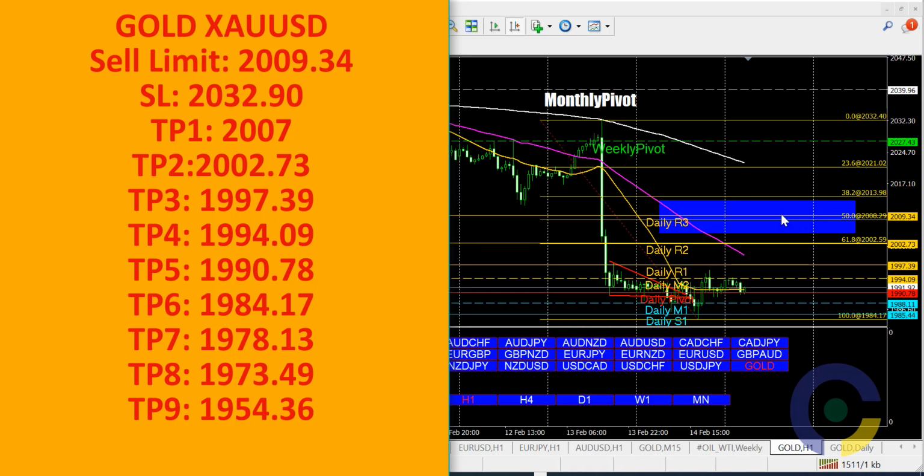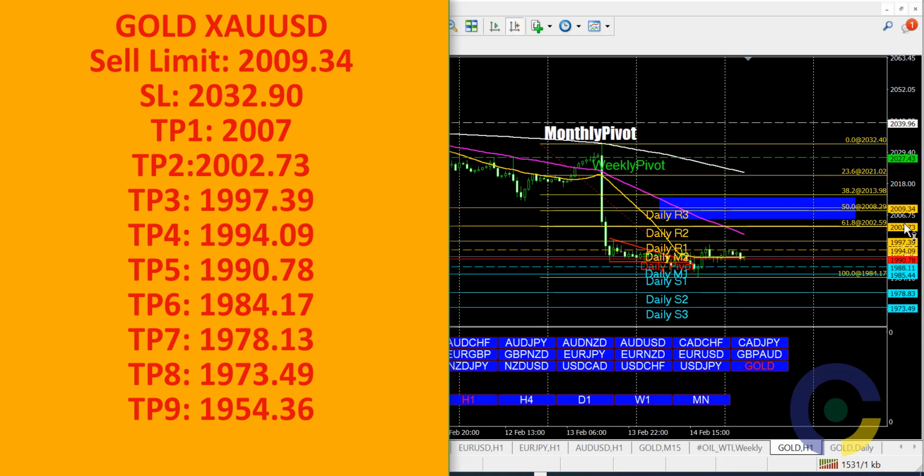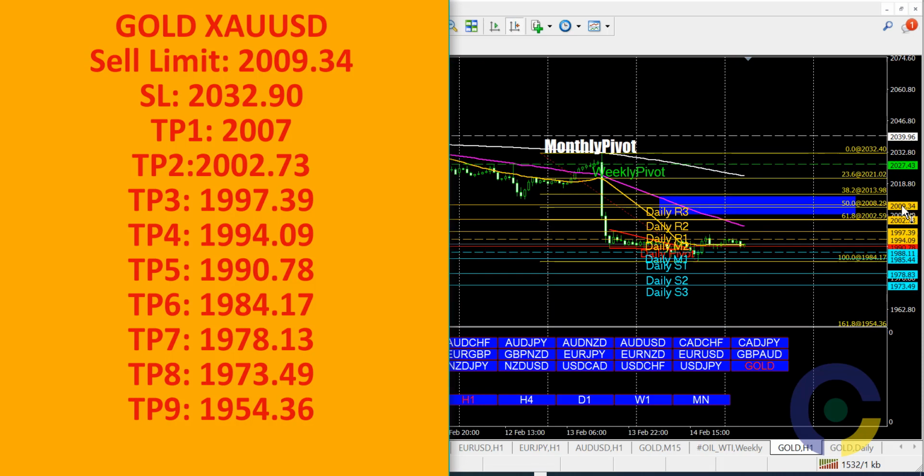If we find a good price action here, in our case, is price that we're expecting to get here to trigger our entry. Our stop loss should be somewhere above here. And then our take profit should be here. First TP should be around here. Maybe we'll just pick 20 pips first, before we take the second one around 2002, and then all the way down to 1997, 1994, 1990, and then we'll come to 1984 before we get down to 78, 73, and finally 1954.